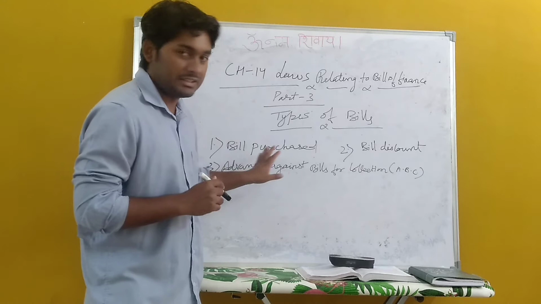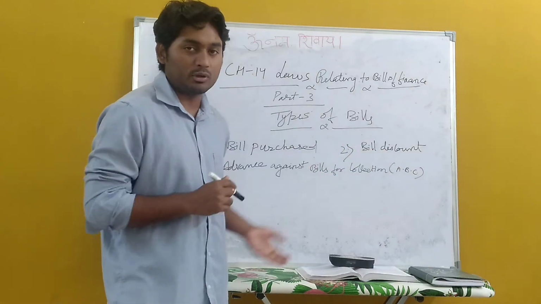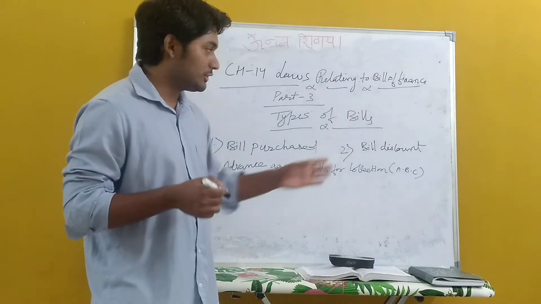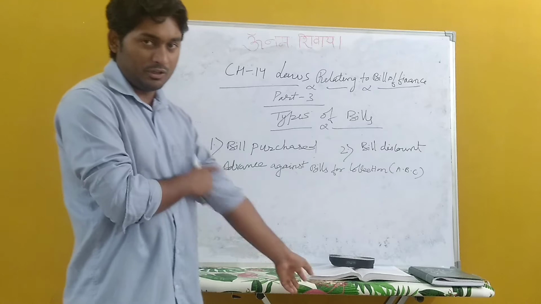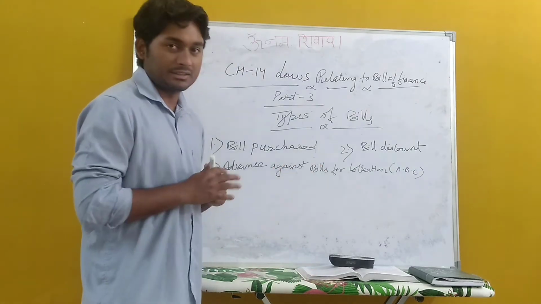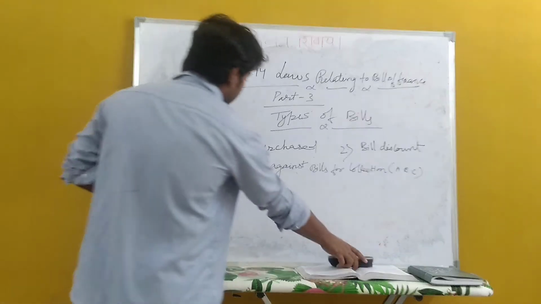First is bill purchased. This is the first kind of bill. Second is bill discount. In earlier videos, Shivam Gadol just taught about what bill discounting is, and I will also be explaining it. Next is advance against bill for collection. So these three topics we will be learning right now. First is bill purchase.